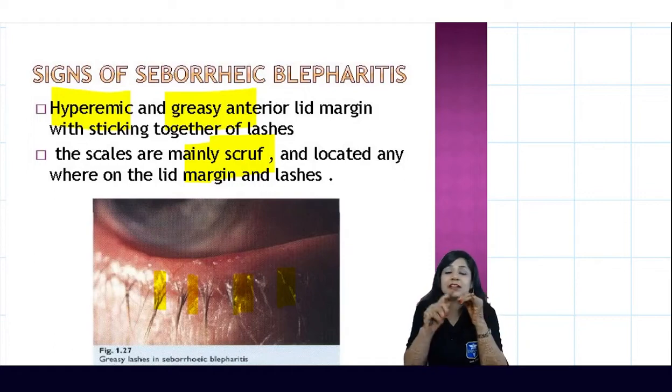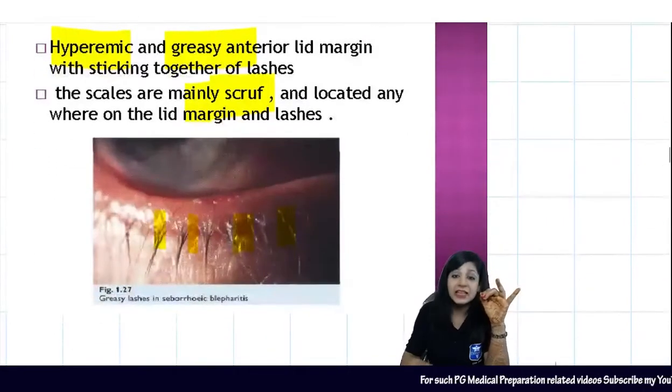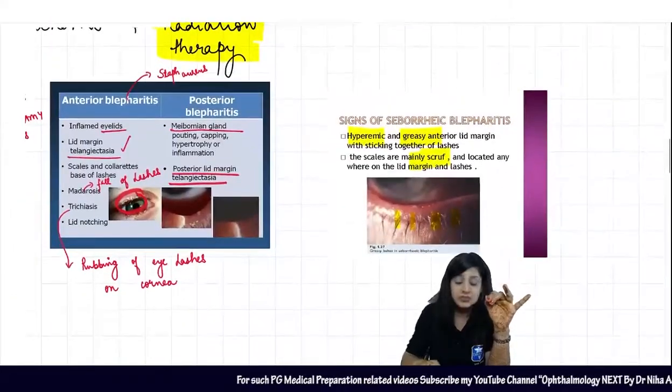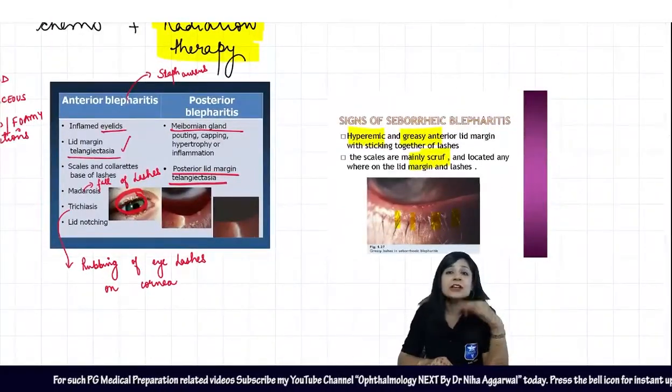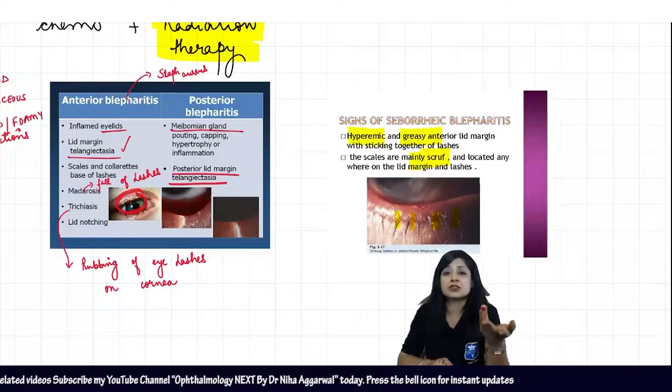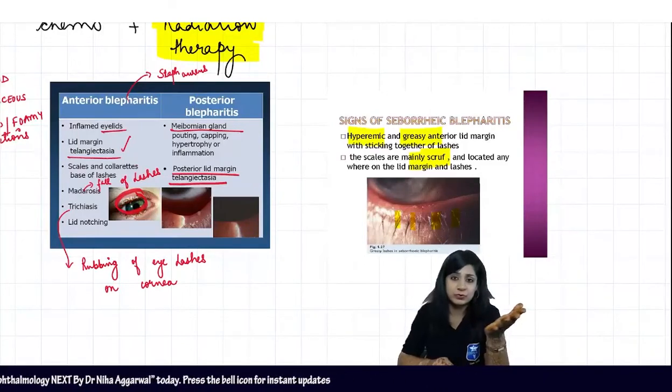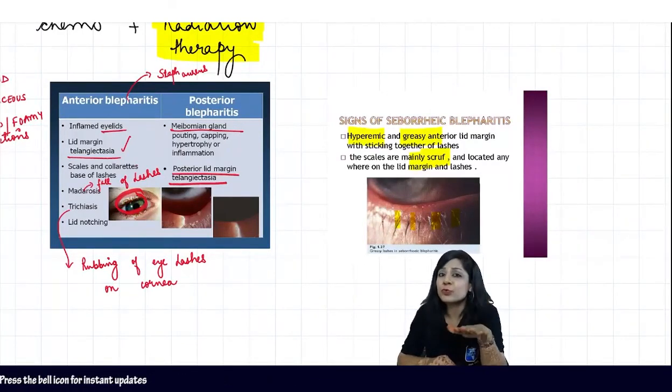So I think that seborrhea is not given. They have not given you any crusting towards the anterior side. They have not given you any madarosis, trichiasis, and lid notching. So all that rules out also. It's not a case of anterior blepharitis. It's not a case of seborrhea. So that also tells you that it's a case of posterior blepharitis, right?